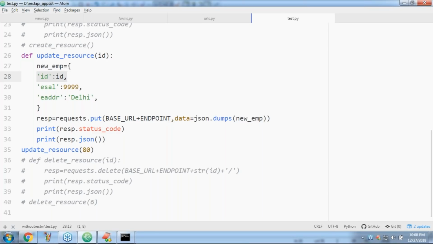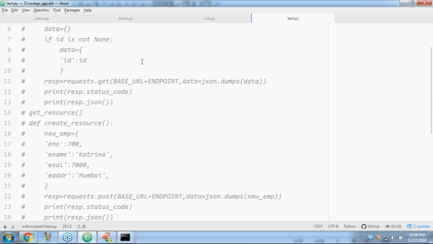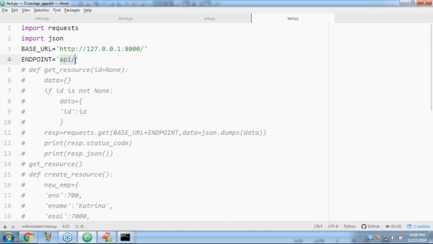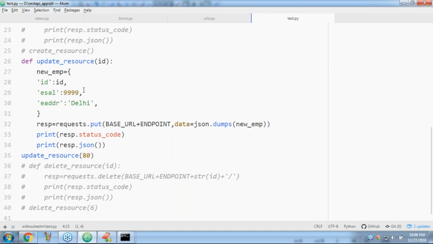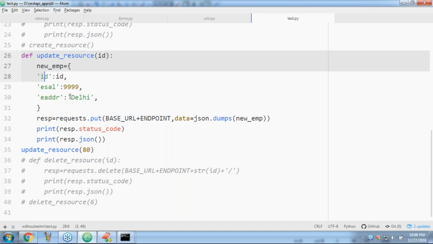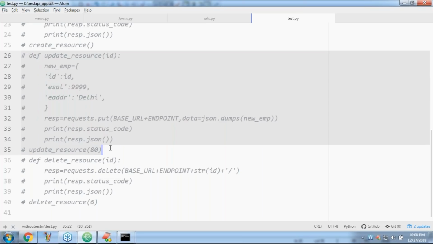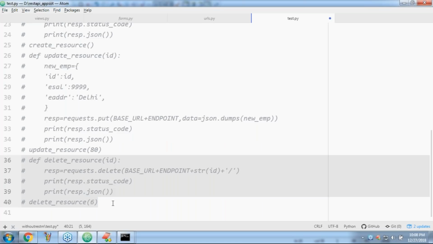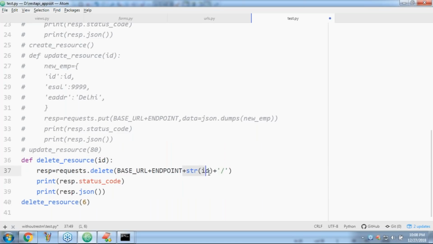Any doubt? Clear, right? How many endpoints am I using? Only one endpoint. I'm not using multiple. Now, let me comment this line also, this code also. Last one, sir. Delete.